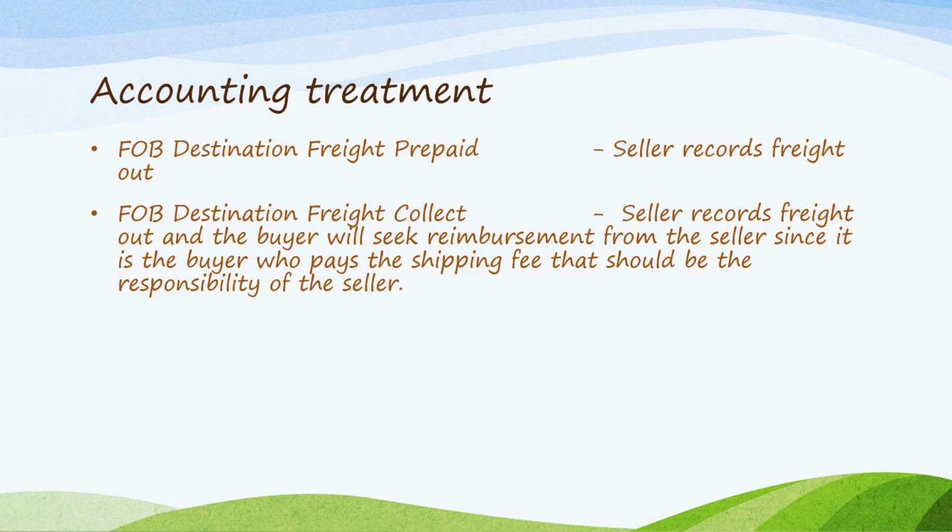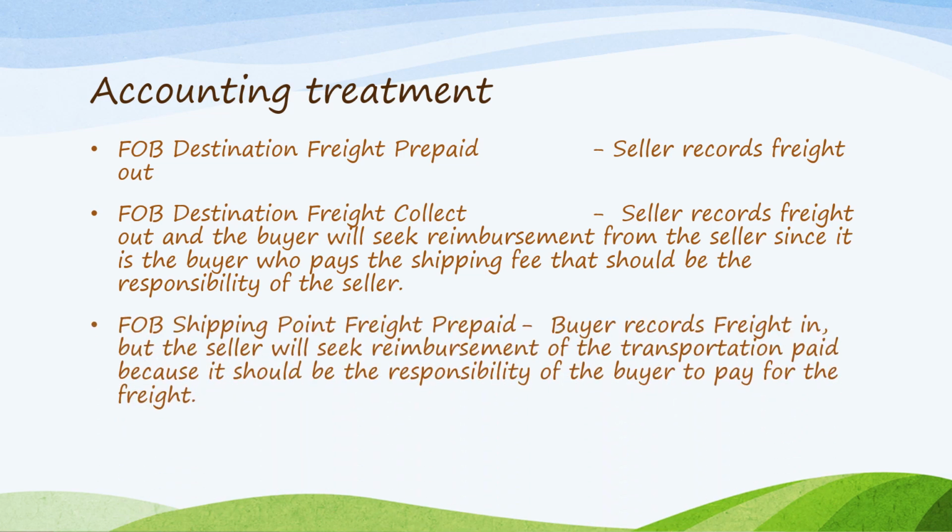In FOB destination freight collect, however, because the owner is the seller, the seller records freight out. But since it is the buyer who actually made the payment, the buyer will seek reimbursement from the seller, since the buyer actually paid the shipping fee, which should be the responsibility of the seller. In an actual scenario, the reimbursement from the seller is deducted from the receivable or payable of the buyer to the seller.